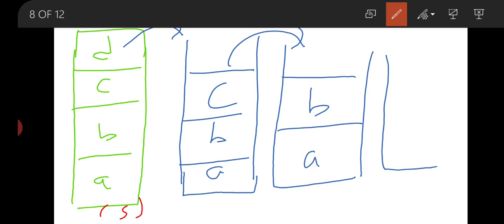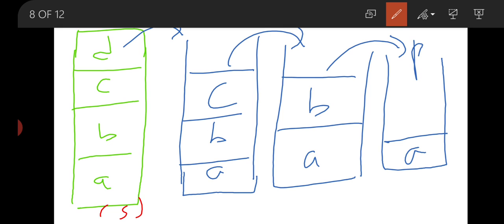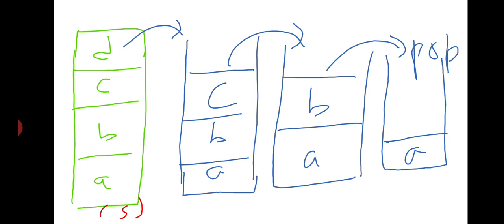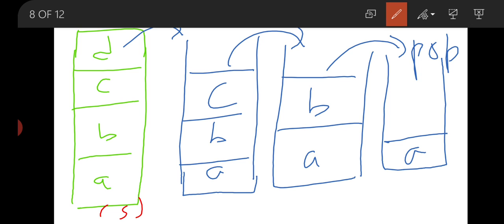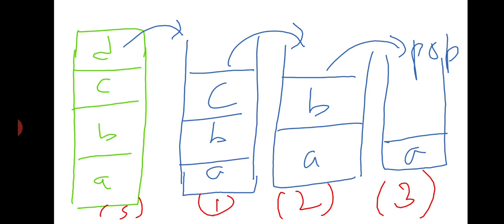Now again if we are going to pop B, then only A will remain in the stack. Now this is the first condition of pop, third condition of pop. Now again we are going to see, next we are going to pop A.